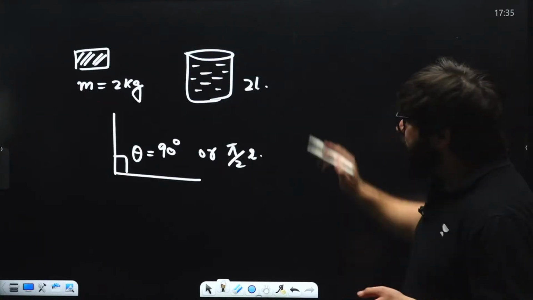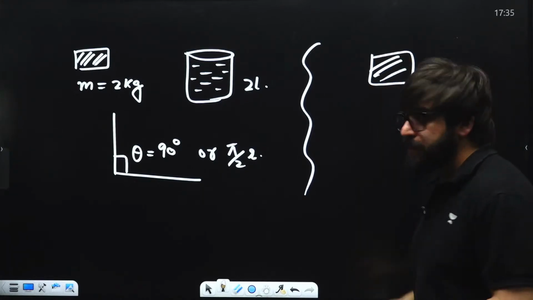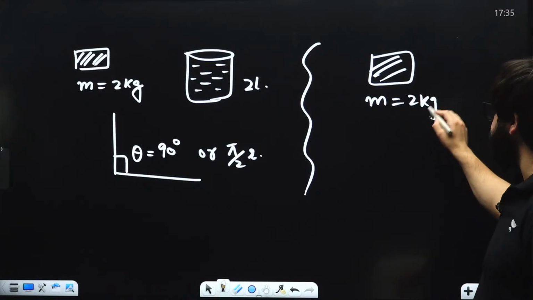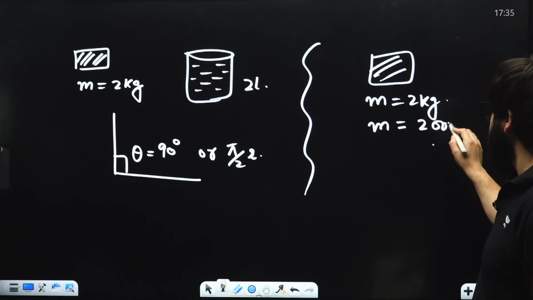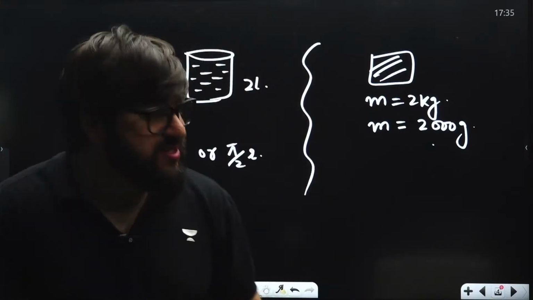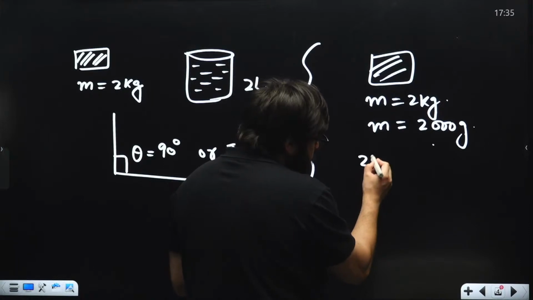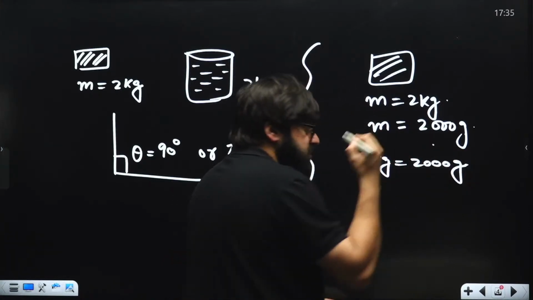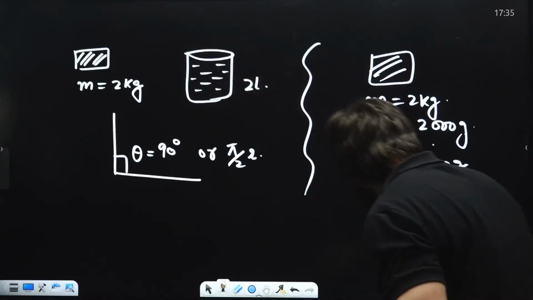See. Let's suppose, my dear friends, I have got this block over here. The mass of this block is 2 kgs. Can I also say, sir, mass of this block is 2000 grams? Yes. You can measure the mass in kgs and you can measure the mass in grams also. So 2 kg means simply 2000 grams. 1 kg is 1000 grams. Same is the case over here.